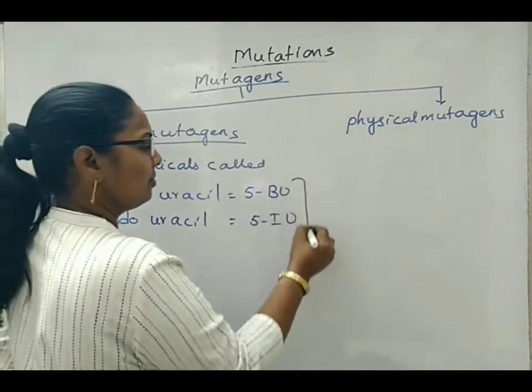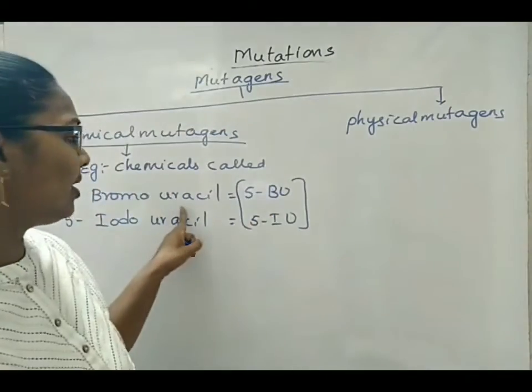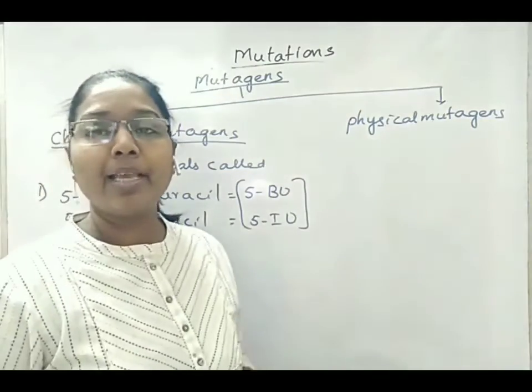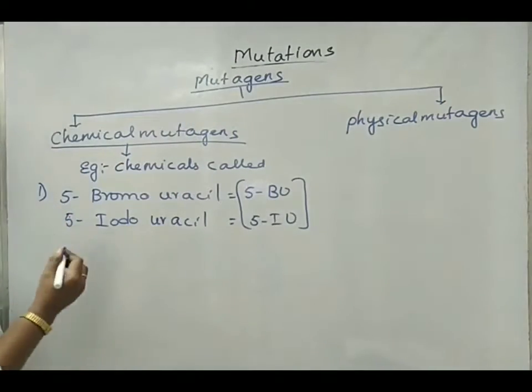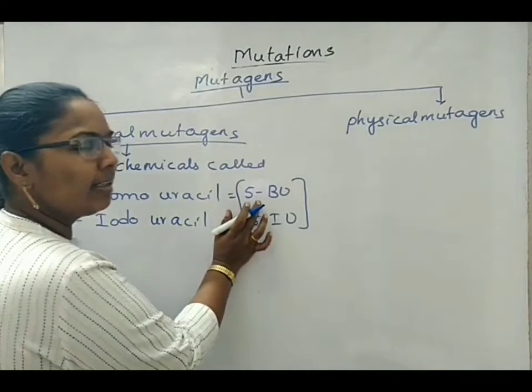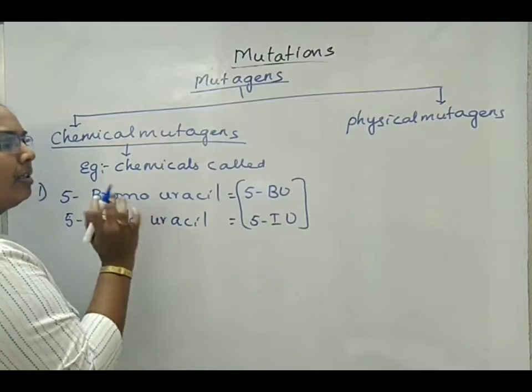Now, 5-bromouracil can be called a base analog of 5-methylated uracil, that is thymine. So this is called a base analog of thymine.